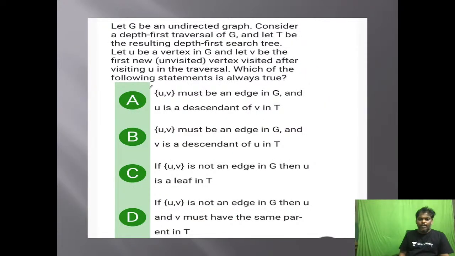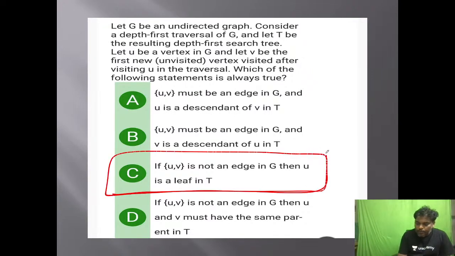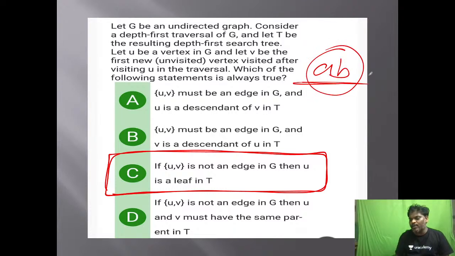Now go to the next one. This is the next one. For this problem, the answer is going to be C. Because in DFS, mostly there is no relation between two vertices. While doing DFS, after A, B came. Means mostly you cannot say any relation between them. In backtracking, anything is possible. So in the graph, you cannot comment anything. But in the DFS tree, you can comment a little bit. After A, B came in the DFS traversal.